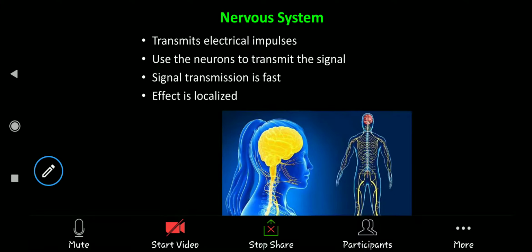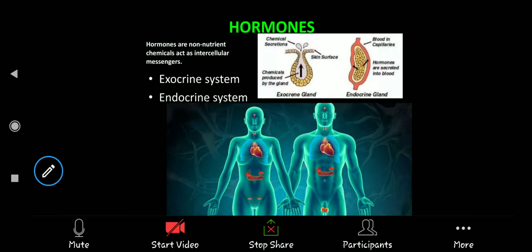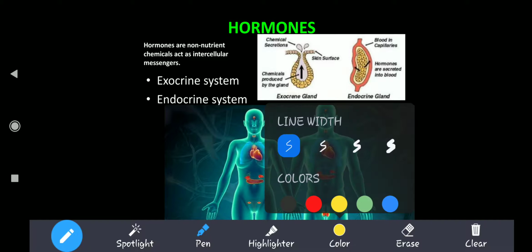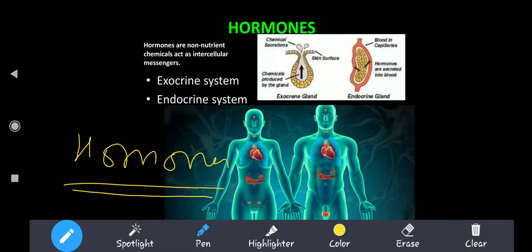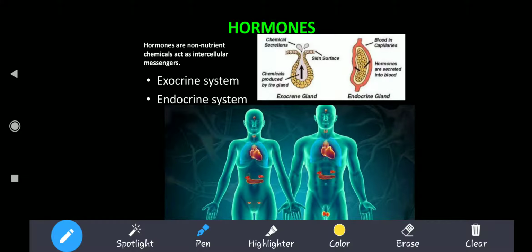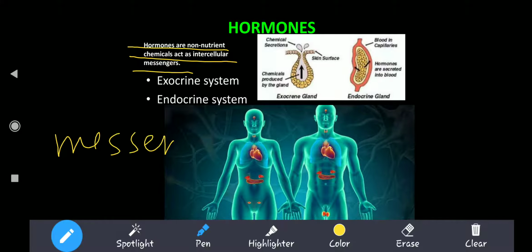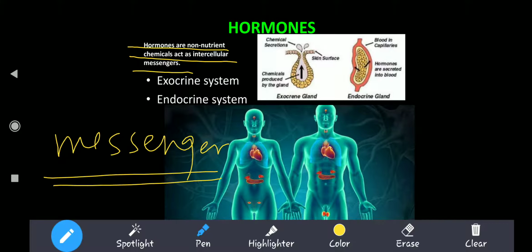And the second, as I said, is the endocrine system, or the hormonal system. Now we have talked about signal transmission in the nervous system. Now we are going to talk about how hormones are involved in control and coordination. First of all, we need to know what hormones actually are. Hormones are non-nutrient chemicals that act as intercellular messengers. They are messengers because they transmit or send messages from one place to another.